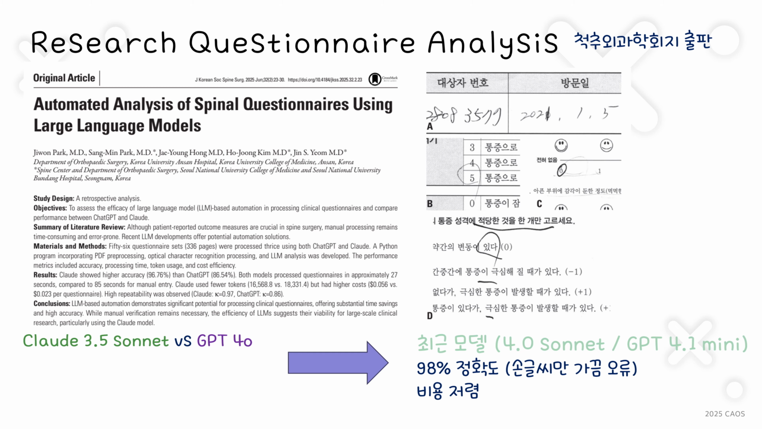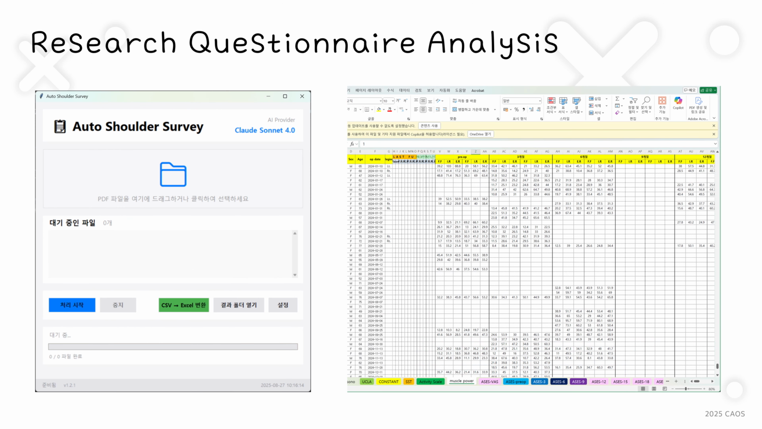With recent models, accuracy has improved to 98%, achieving nearly perfect processing except for handwriting. This automation system can be applied to other fields beyond the spine. What you see on the screen is the interface of the Auto Shoulder Survey program I created to automatically process shoulder joint questionnaires. Similarly, it's a system that converts questionnaires into CSV files and can directly input them into Excel files.